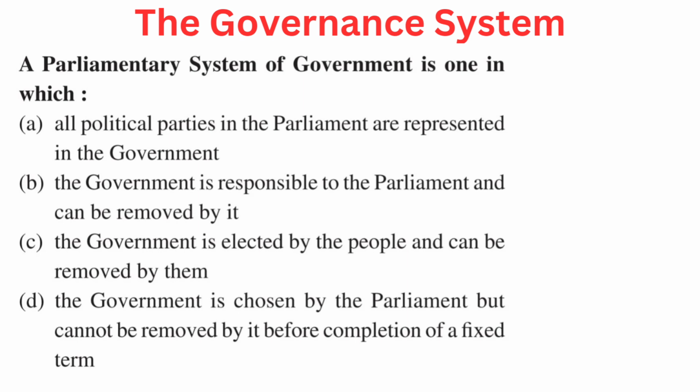Your question is, a parliamentary system of government is one in which. Your options are A. All political parties in the parliament are represented in the government, B. The government is responsible to the parliament and can be removed by it, C. The government is elected by the people and can be removed by them, or D. The government is chosen by the parliament but cannot be removed by it before completion of a fixed term.